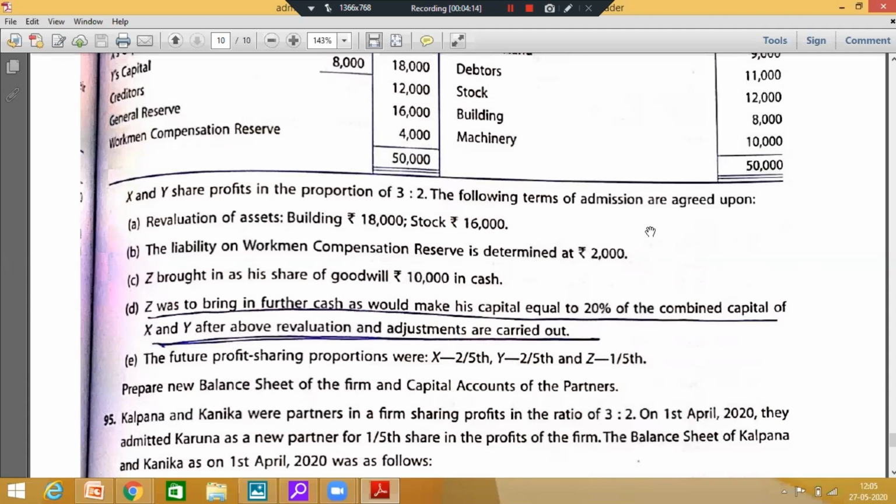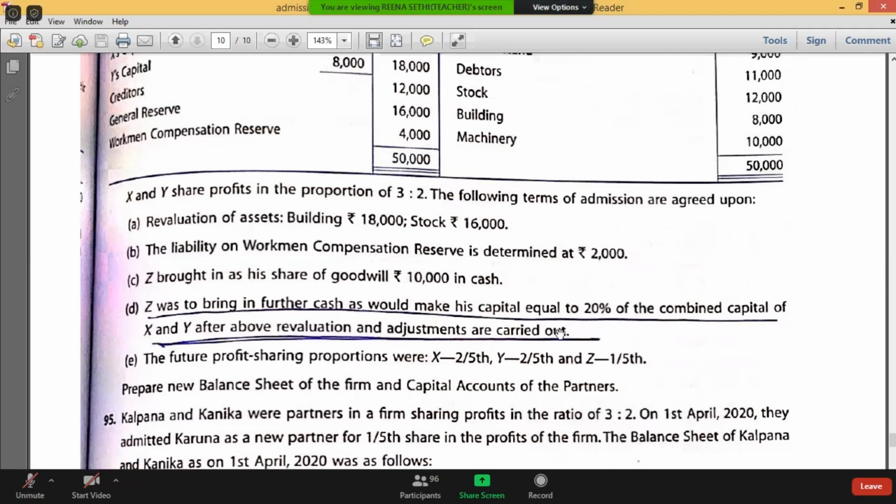Calculate the profit and distribute the profit. What about others? Revaluation account should be clear by now. We have done so many questions where the process of making the revaluation account is the same. The only thing is that we have to see how the capital adjustment is to be done. Yes, correct. Answer is correct, Divit and Shanjali.